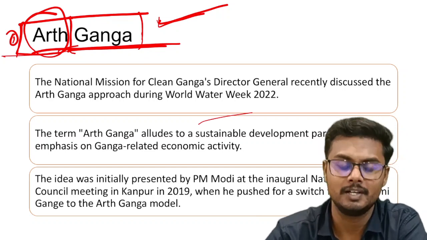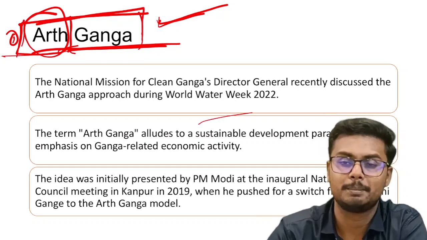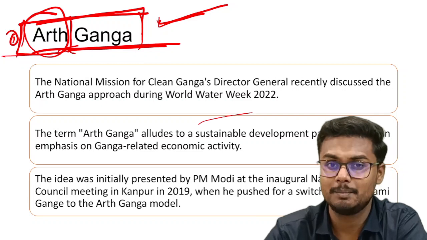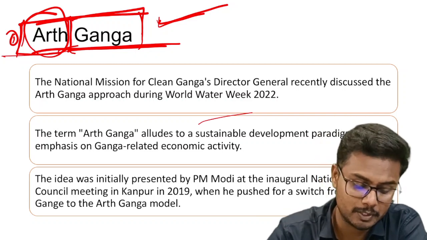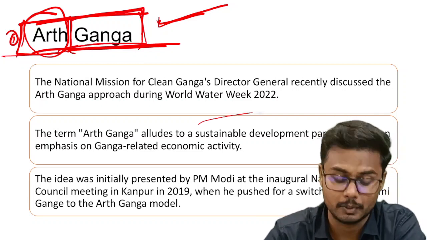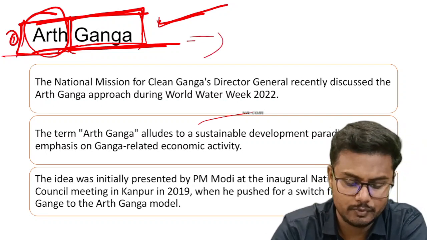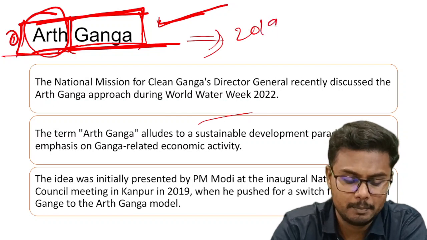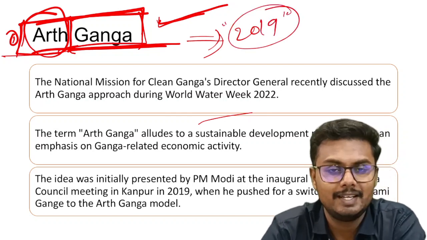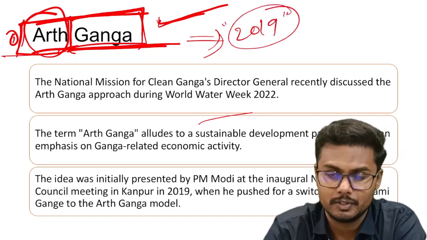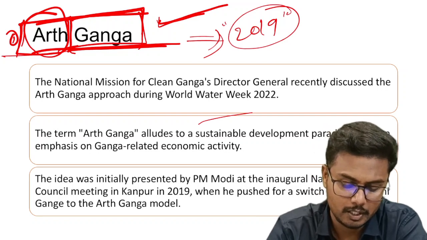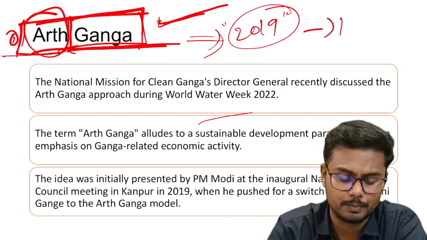So as a result, the Arth Ganga concept emphasizes sustainable economic activities with respect to river Ganga because it is the lifeline. This particular concept was for the first time proposed by Prime Minister Modi in the year 2019 at the inaugural function of National Ganga Council, which was held in Kanpur.